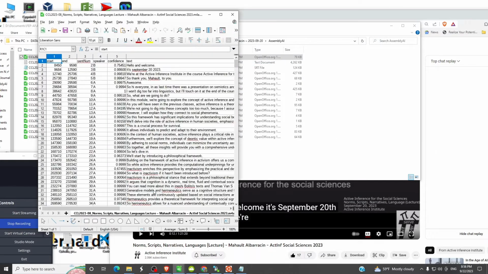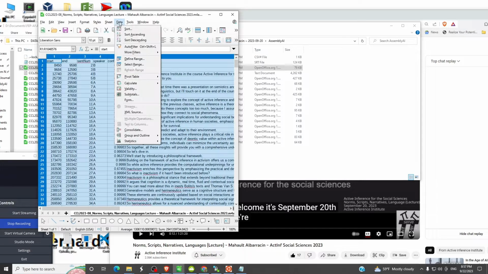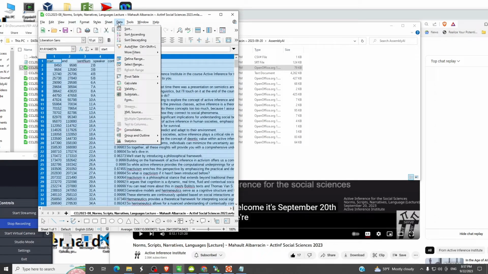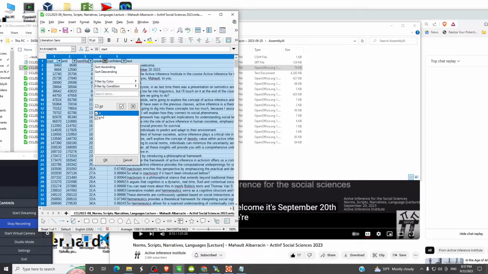Open that back up. Now we want to do a couple of things. Let's put indexes on. They're called filters here, auto filter. This allows us to look at the entire file all at once.